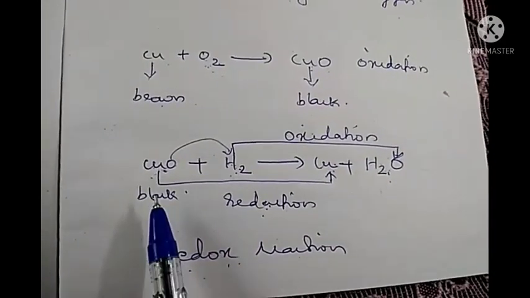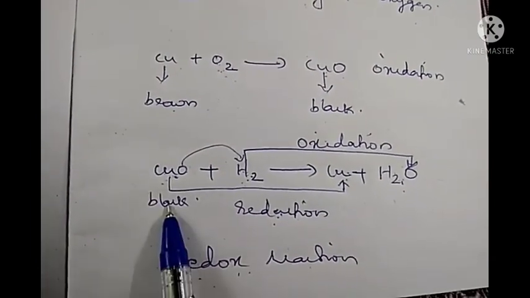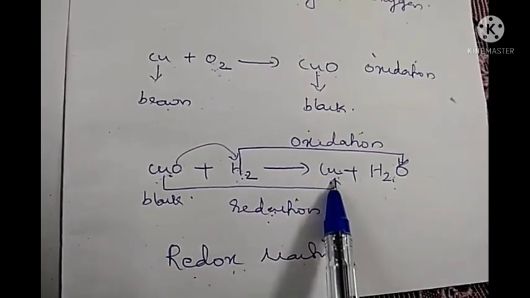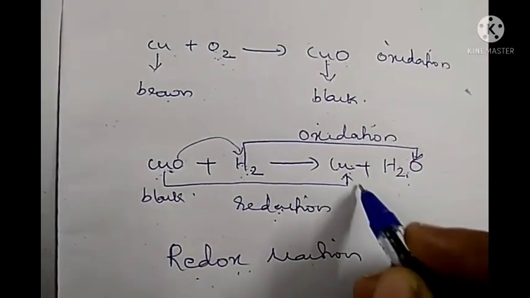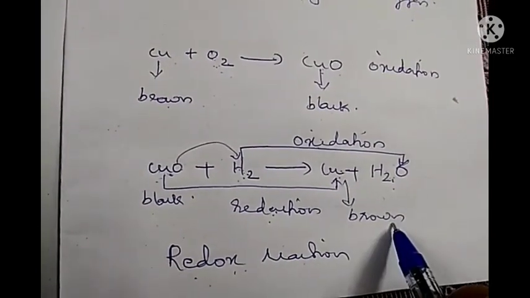Now, during this reaction, a color change also occurs. What is the color change? We know that copper oxide was black in color. After the reaction, we are getting metallic copper, that is brown in color. So we can see the color change from black to brown.